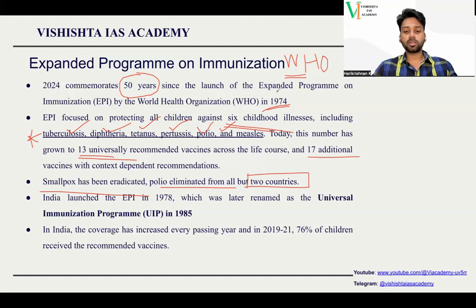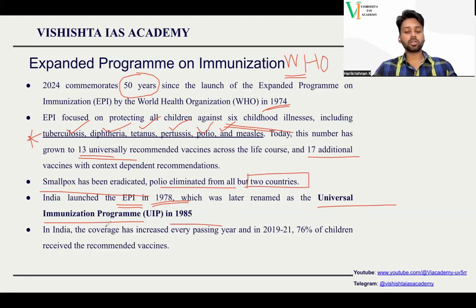the Expanded Program on Immunization was launched in 1974. Within 4 years, in 1978, India launched the Expanded Program on Immunization. But later we renamed it as the Universal Immunization Program in 1985. At present, we also have Mission Indradhanush to take care of immunization. Universal Immunization Program is important.